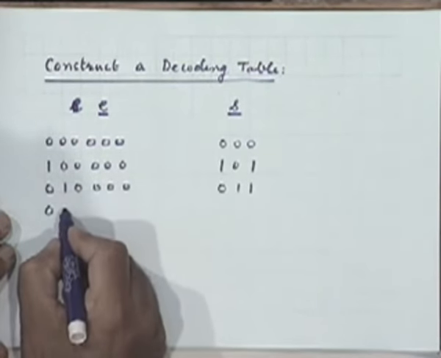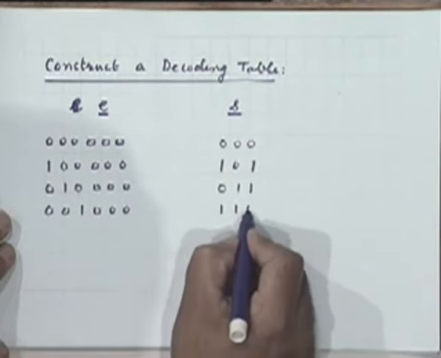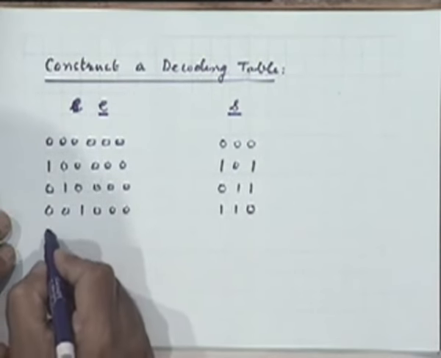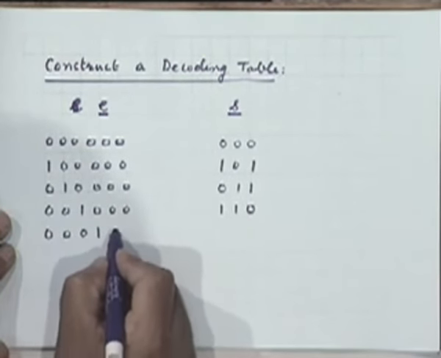Then you take the next one. This will turn out to be this. Next one turns out to be 0 1 0. Next one turns out to be 0 0 1.